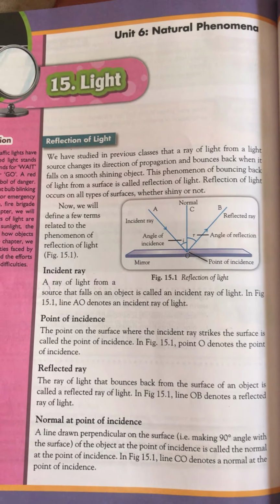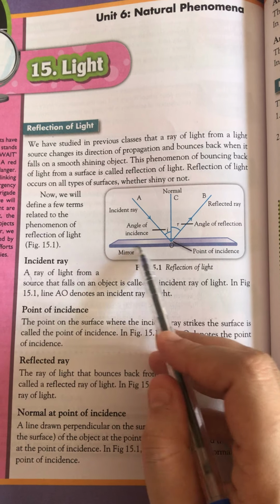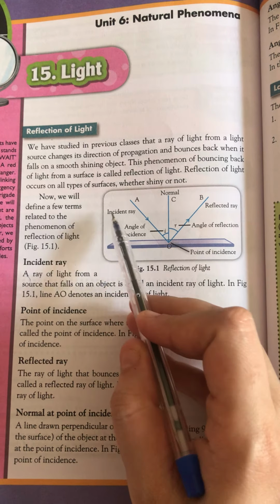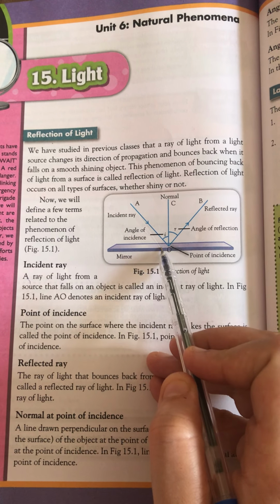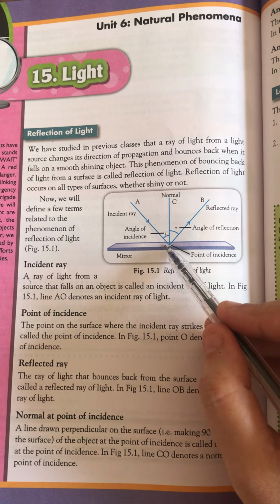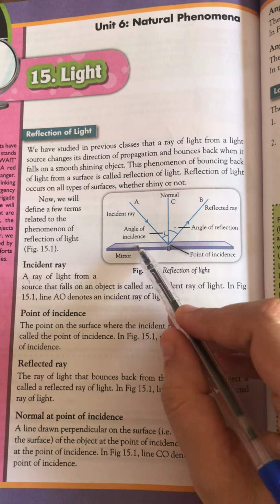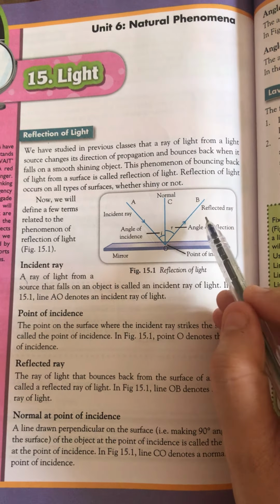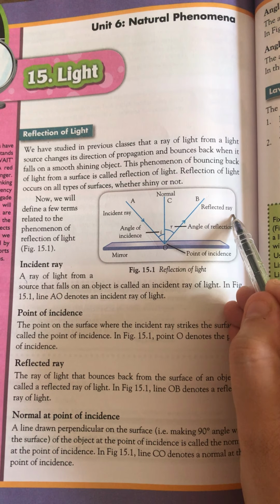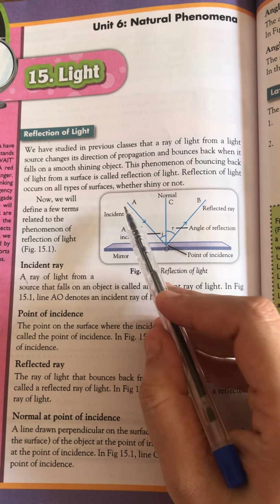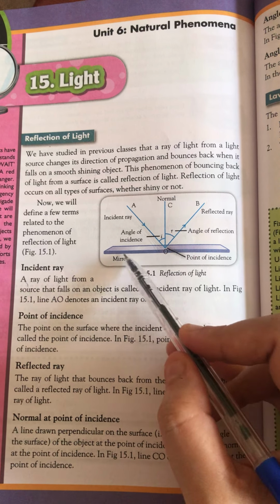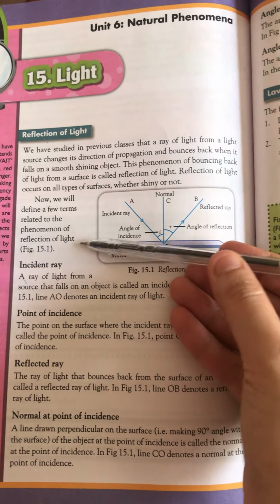Now, what is reflection of light? For example, if we have a plane mirror and this is the incident light, the light coming from the source, then after bouncing back from the reflecting surface, the light bounces back along this path, which is known as the reflected ray. And the angle between the incident ray and the normal, what is the normal? The normal is the perpendicular on the reflecting surface.